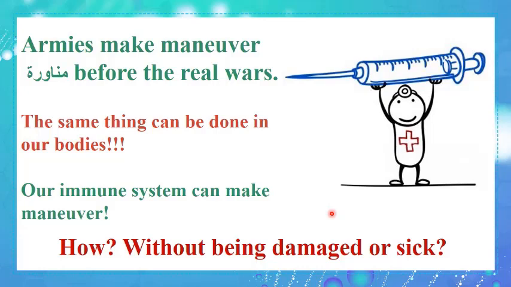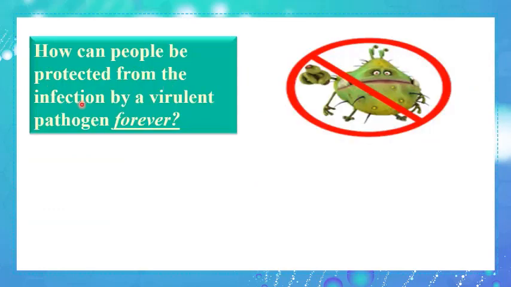Let us see how. How can people be protected from the infection by a virulent pathogen forever? What do you think about bringing the virulent microbe and making it weak, then exposing the person to it? What is the effect of this action? Think well. The effect of this action is that the immune system of the person makes an immune response against the weakened microbe and produces memory cells for it.